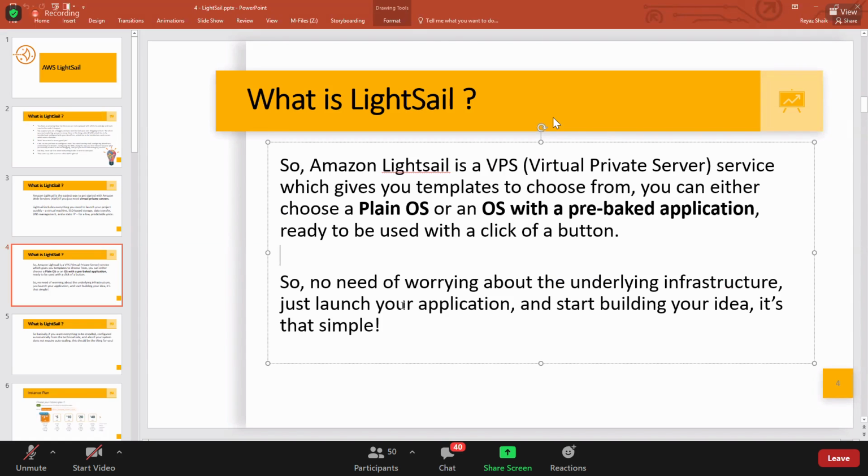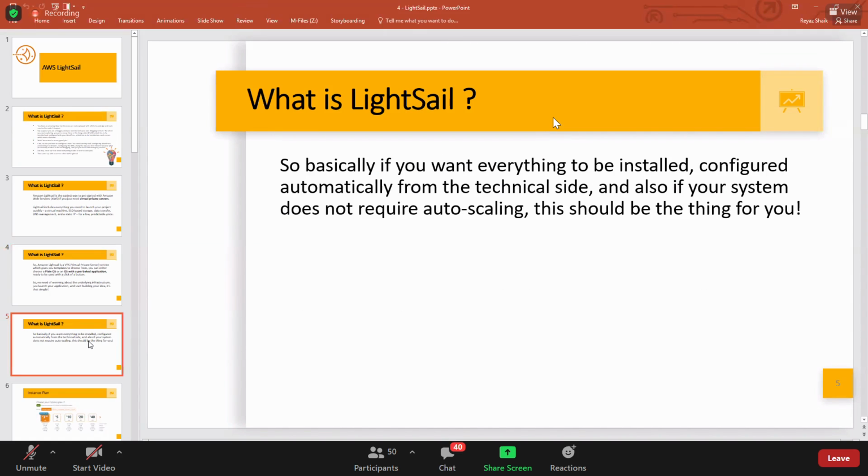So guys, basically, if you want everything to be installed and configured automatically from the technical side, and also if your system does not require auto scaling. Do you remember this? Lightsail doesn't support auto scaling. In Lightsail, you have a load balancer.